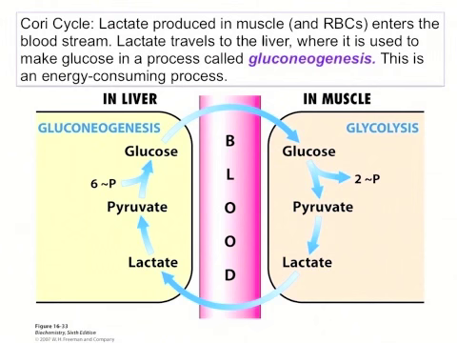And so again, when oxygen levels are low, glucose will be broken down to pyruvate, but then that pyruvate cannot go through oxidative phosphorylation because there's insufficient oxygen. And so it will instead be reduced to form lactate. This lactate, rather than build up in the muscle, will be transported in the blood to the liver. And in the liver, lactate can be oxidized to pyruvate, and then pyruvate can be used to form glucose again.